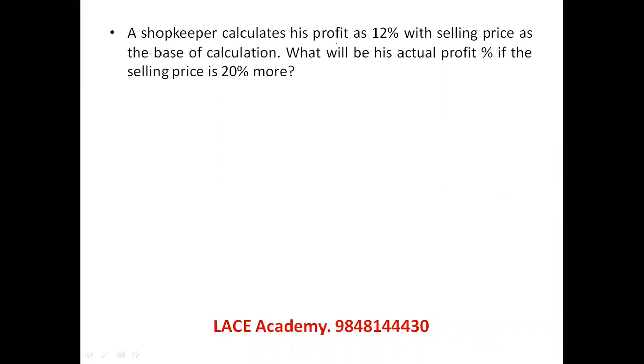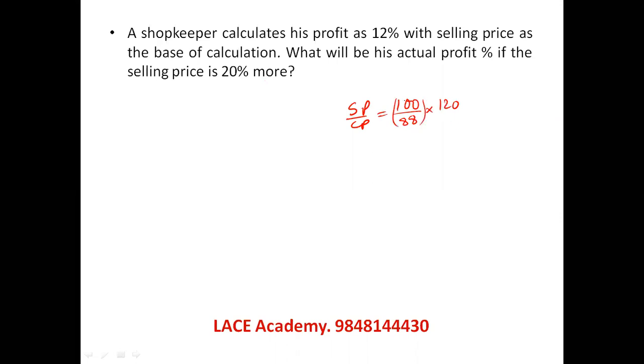A shopkeeper calculates his profit as 12% with selling price as the base. When selling price is taken as the base of calculation for profit, which actually has to be taken with cost price, I can say the selling price by cost price relation is 100 by 88. That means even if I do not sell the last 12 articles out of 100, I will get the same amount back. Now he is saying, what is the actual profit percentage if the selling price is 20% more? If the selling price is 20% more, it should be increased to 120. This selling price by cost price relation increases.